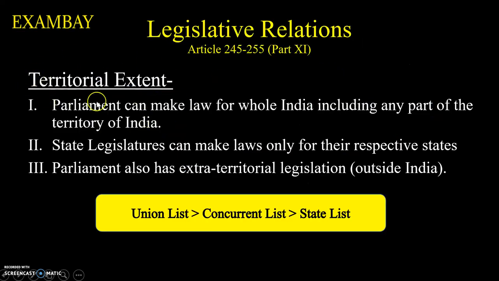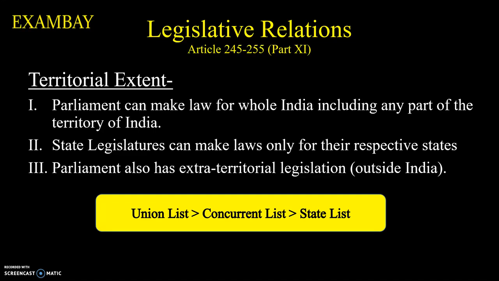First we will start with the territorial extent, मतलब किसके पास कितनी लॉ मेकिंग पावर है, कौन किसके लिए लॉ बना सकता है. The Parliament can make laws for whole India including any part of the territory of India, which means for the subjects mentioned in the union list, the parliament can make laws for the states also. On the other hand, however, the state legislature can make laws only for the respective states.